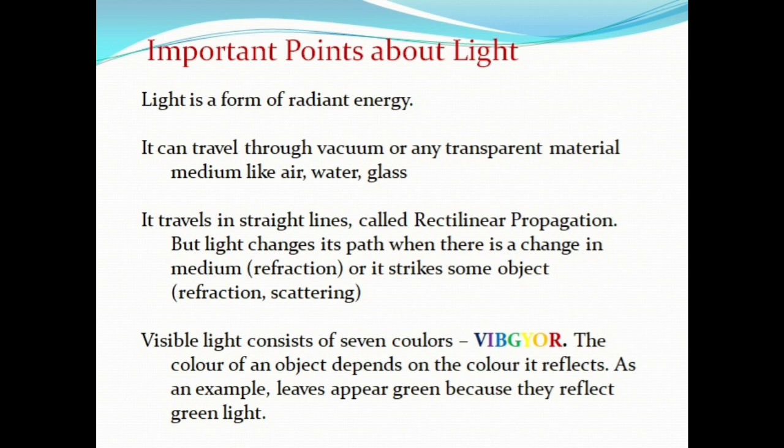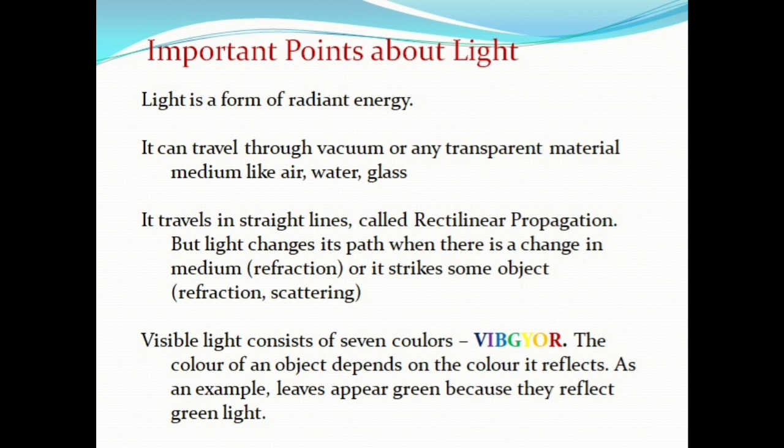Number 1, light is a form of radiant energy. That is, light is in the form of radiation or rays. Light can travel through vacuum or any other transparent material like air, water, glass. It travels in straight lines called rectilinear propagation, but only in a single medium. It changes its path when there is a change in medium, as in refraction, or it strikes some object, as in reflection and scattering.